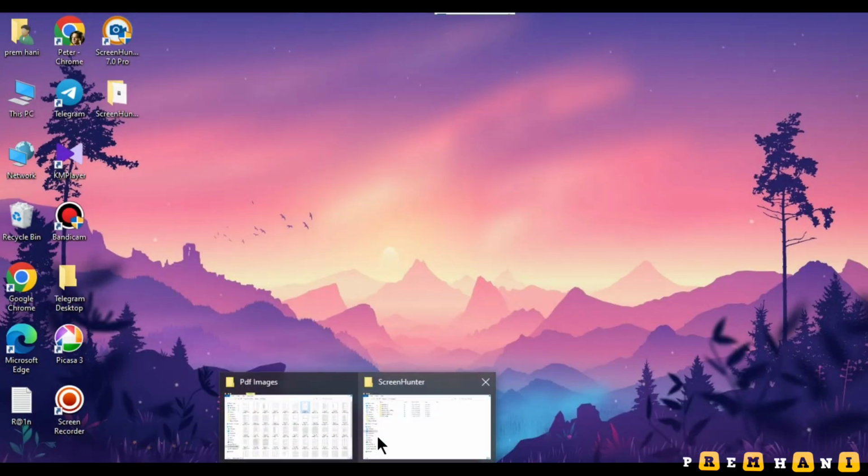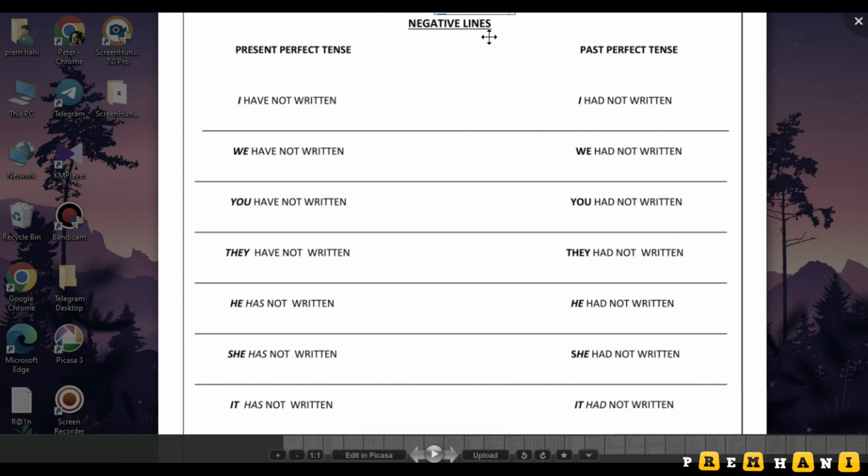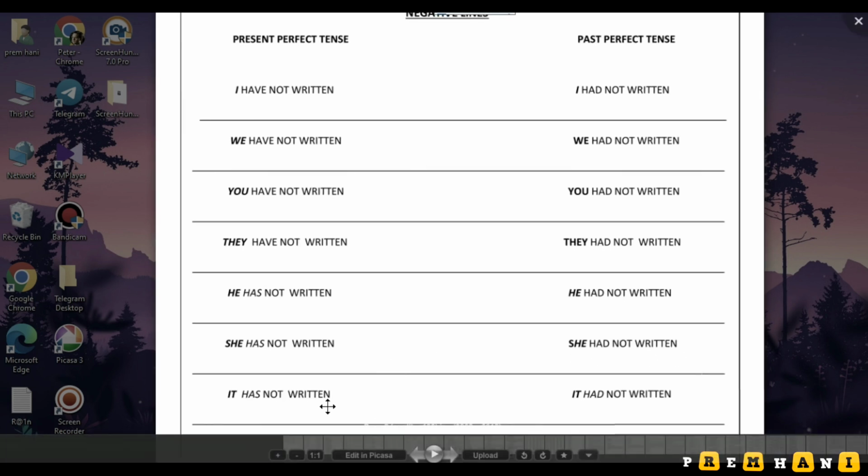Now we go for negative lines, guys. The same thing in negative. Here are the negative lines: this is present perfect tense, and this is past perfect tense. I have not written, I had not written. We have not written, we had not written. You have not written, you had not written. They have not written, they had not written. He has not written, he had not written. She has not written, she had not written. And last, it has not written and it had not written.